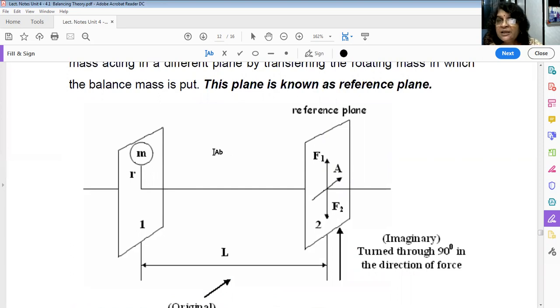So understand the concept. I will again explain. You can take this reference plane anywhere, because anyway that depends on your L only, no? How much couple has to be produced. Okay, so reference plane can be anywhere along the length of the shaft. Okay, so you can imagine that this mass can be shifted on this reference plane.